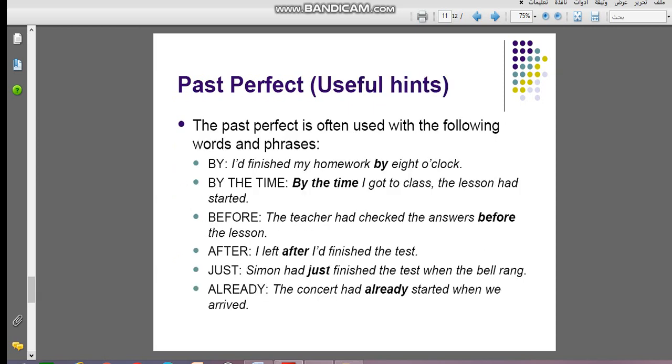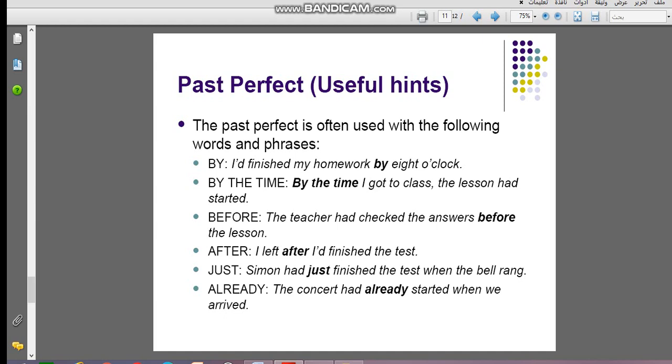Here we have used: I had finished my homework by 8 o'clock. By the time I got to class, the lesson had started. Then we have some keywords like by the time, before, after, just, already. Pay attention, I may use just and already in present perfect and present perfect continuous, but look at this one carefully. By means before. I had finished my homework by 8 o'clock.